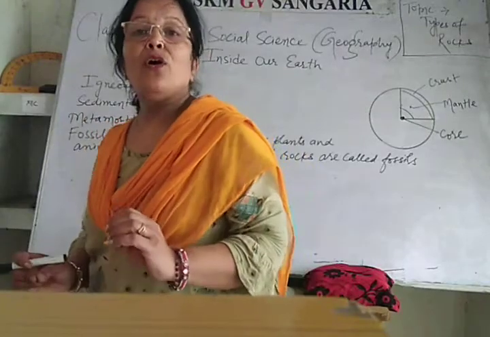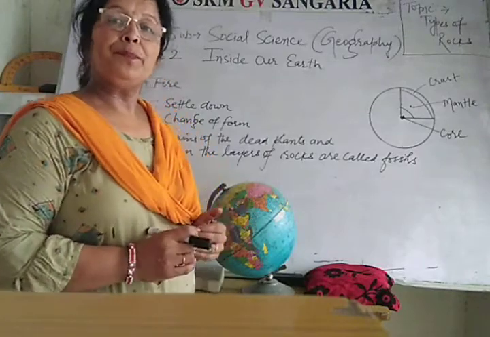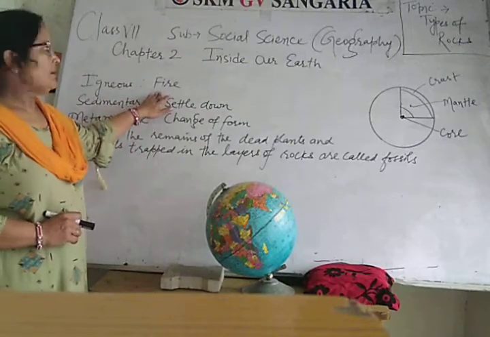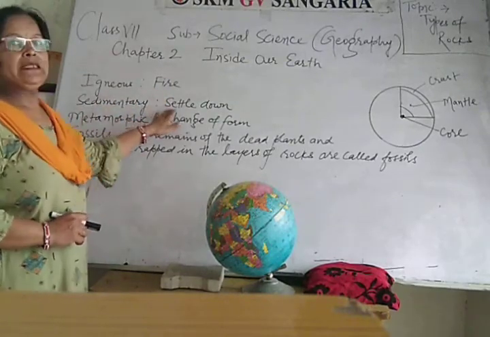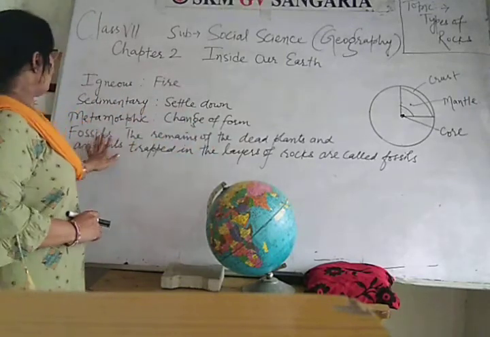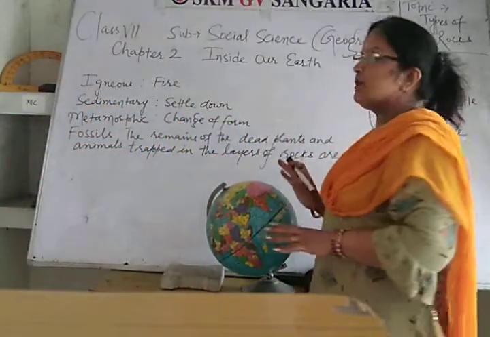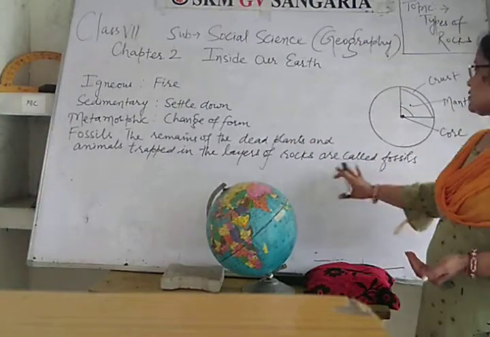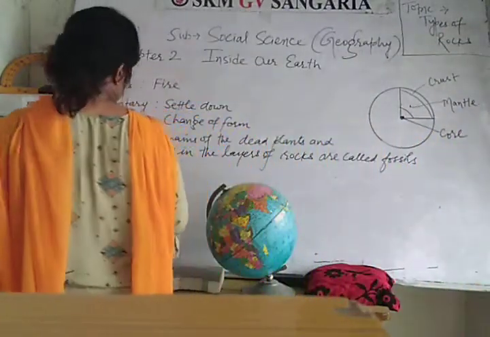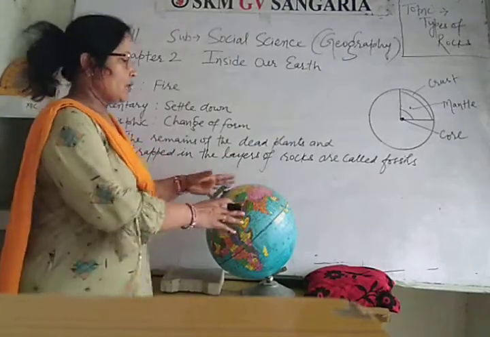When molten magma cools, it becomes solid. Rocks thus formed are called igneous rocks. They are also called primary rocks. First of all, the meaning of igneous is fire. Sedimentary means settle down, and metamorphic means change of form. And what do we mean by fossils? The remains of dead plants and animals trapped in the layers of rocks are called fossils.